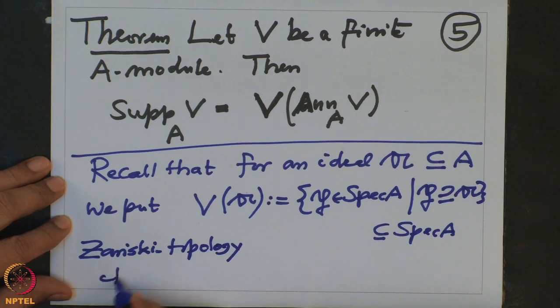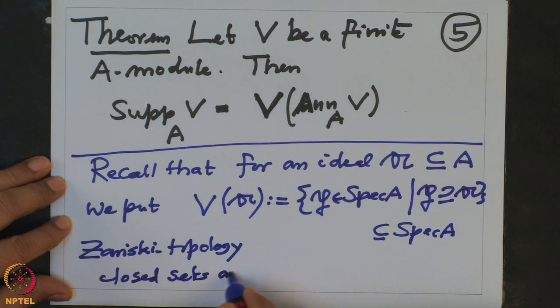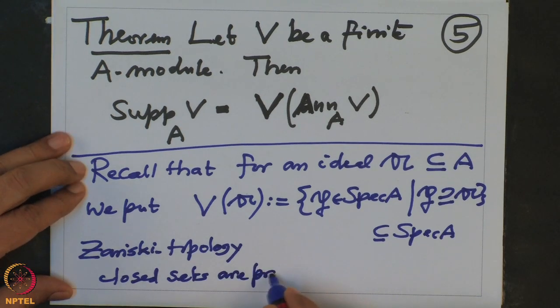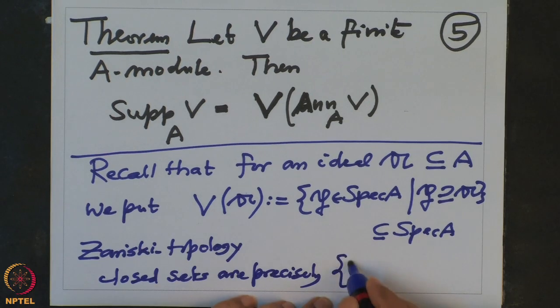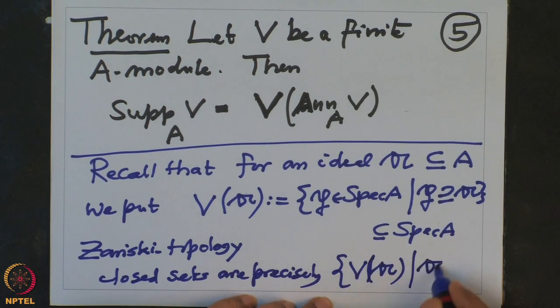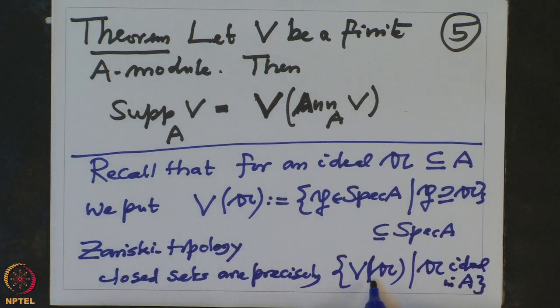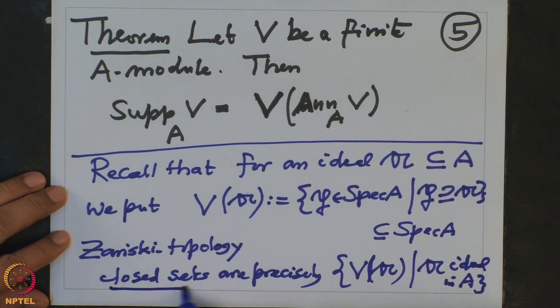The closed sets are precisely this collection V of an ideal, where A varies over ideals in A. This collection forms the closed sets in a topological space.